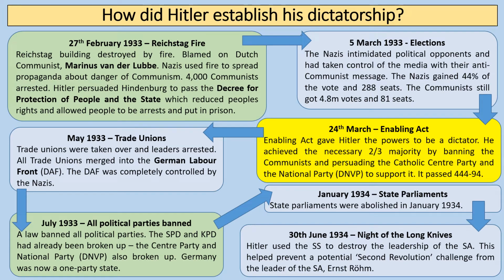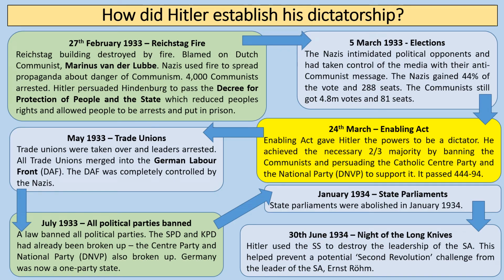So it passed 444 to 94 votes, and also the SA were patrolling the Kroll Opera House and intimidating people to vote for the law as well. So the Enabling Act passed, and it gives Hitler the power to be a dictator. Once this happens, Hitler then uses the powers that he gets under the Enabling Act to get rid of opposition within Germany.